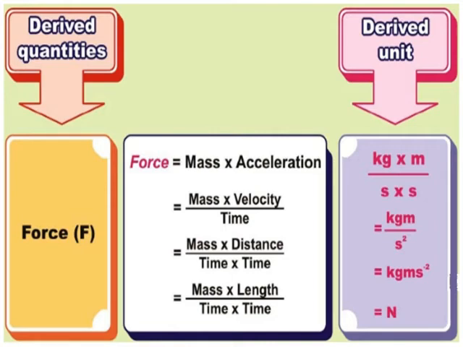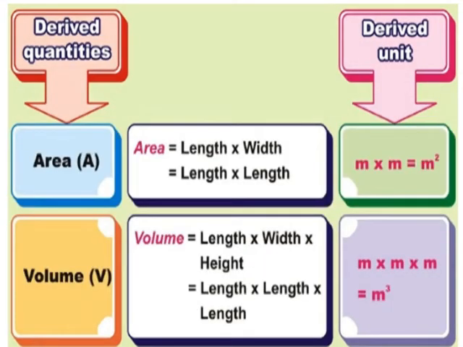When we replace units in this formula, it will become kg into meter divided by second into second. Kg for mass, meter for distance, and second for time. So the unit for force becomes kg meter per second square, which is also equal to 1 Newton.